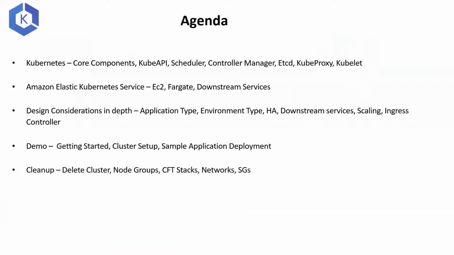And the agenda for today is we'll go through some of the core components of Kubernetes, and then we'll explore what EKS is. EKS is basically the managed Kubernetes version. Then the main topic is design consideration, and we'll go in depth as much as Zoom lets us go in. Then we'll demo how to create a cluster, how to play around with some of the services of EKS. Then we'll clean up everything that we have created for this demo because I don't want a fat bill on my credit card.